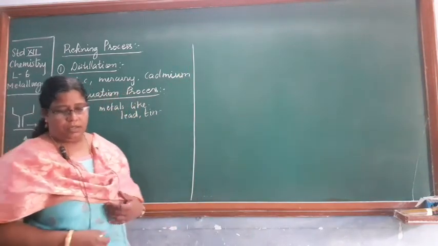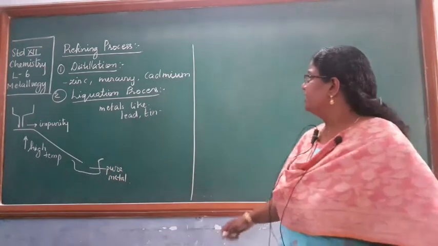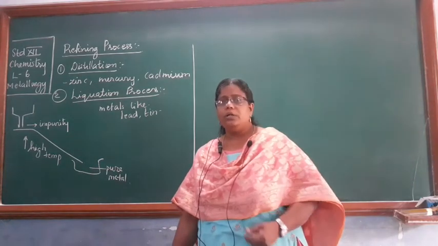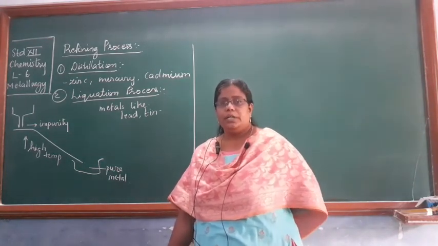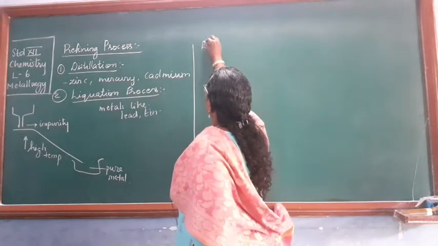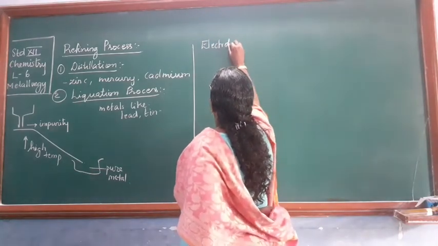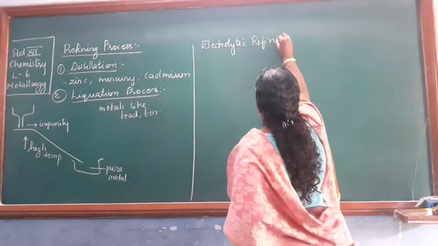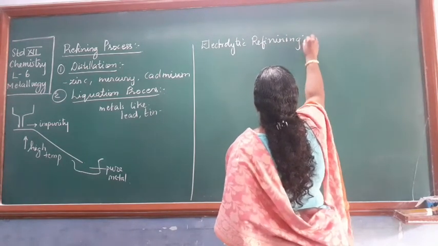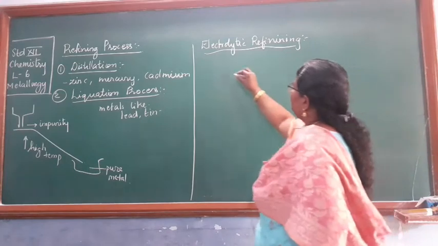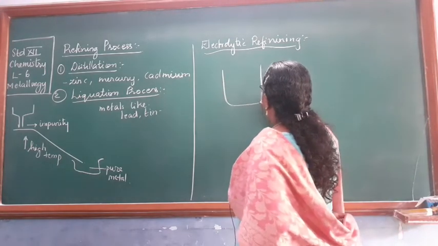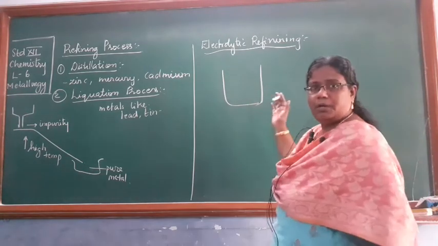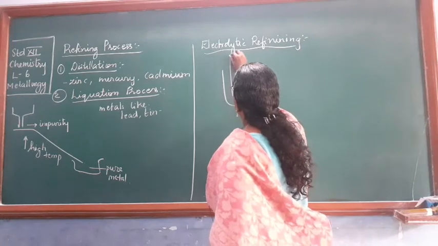Next, what is the next type of refining process? It is electrolytic refining. Electrolytic refining can be carried out for different metals like copper or iron. They all can be purified with the help of electrolytic refining. Now, how is the process carried out? You take a vessel, or a tank, because on a large scale there will be a big tank where you place the impure metal.